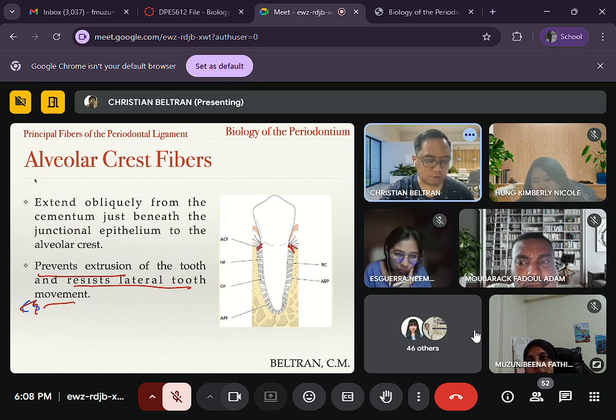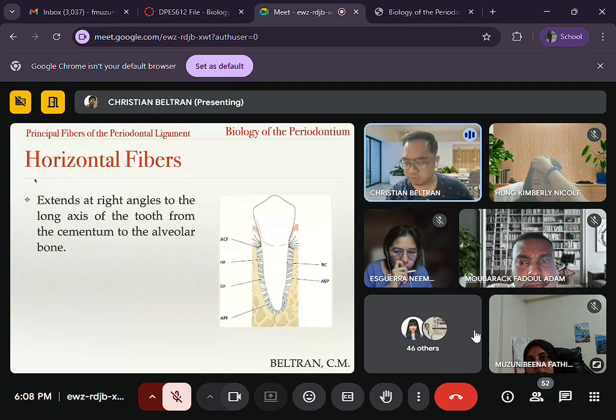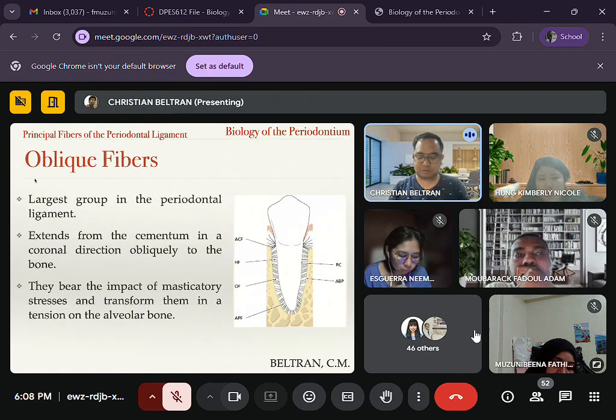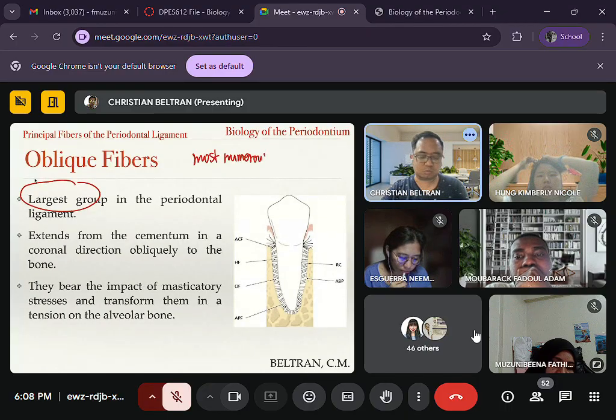Next, we have the horizontal fibers. So horizontal fibers here are oriented horizontally, extending at right angles to the long axis of the tooth from the cementum to the alveolar bone, right? Next, we have oblique fibers. For this one, it's the largest group. Basically, it's the most numerous.